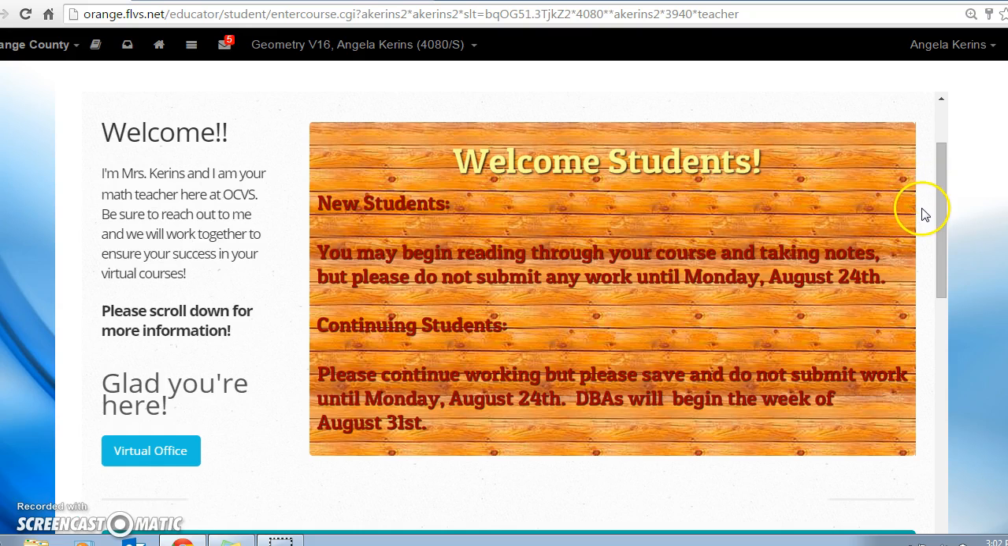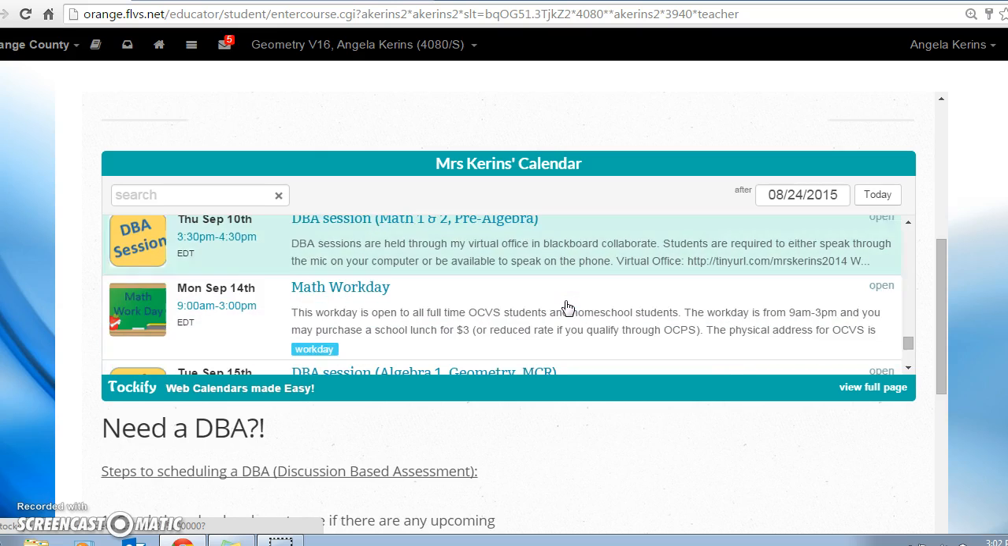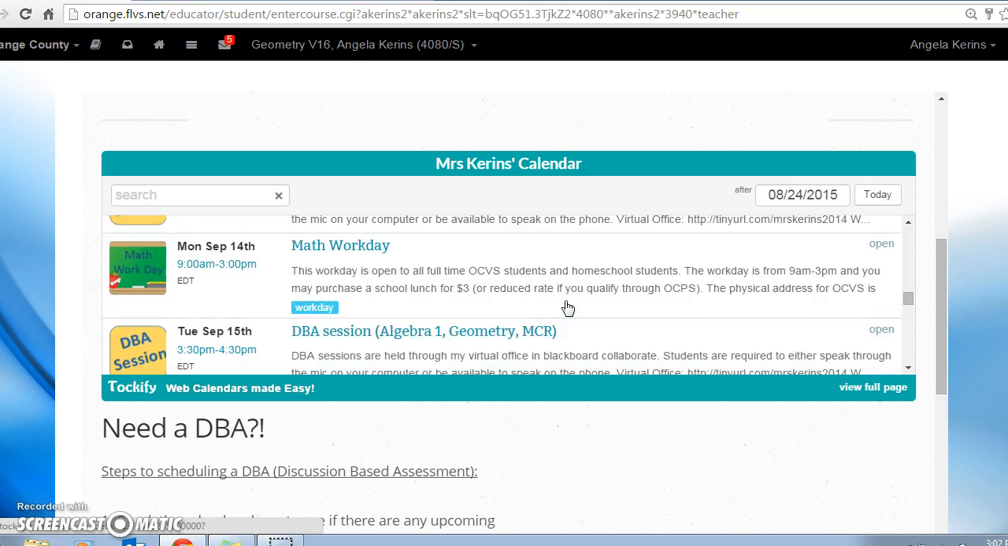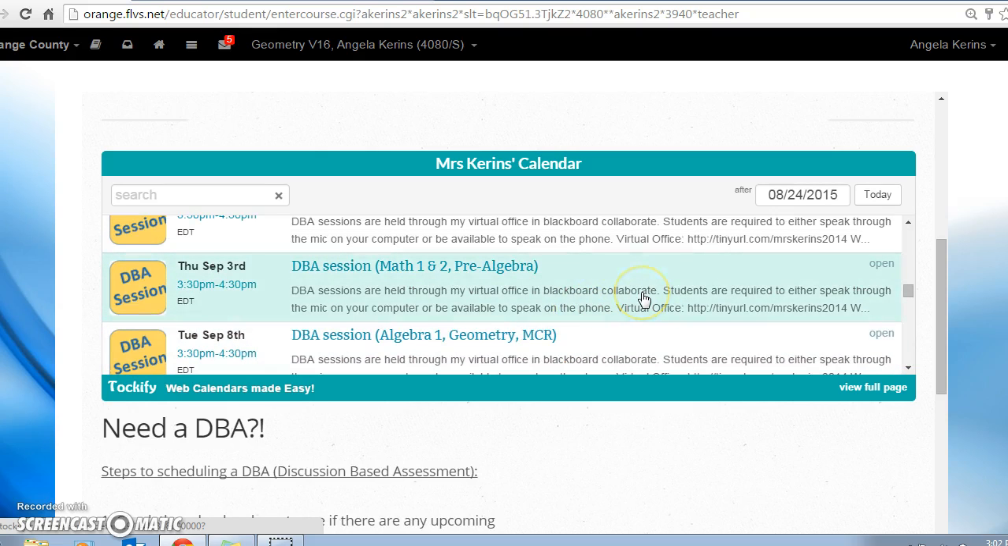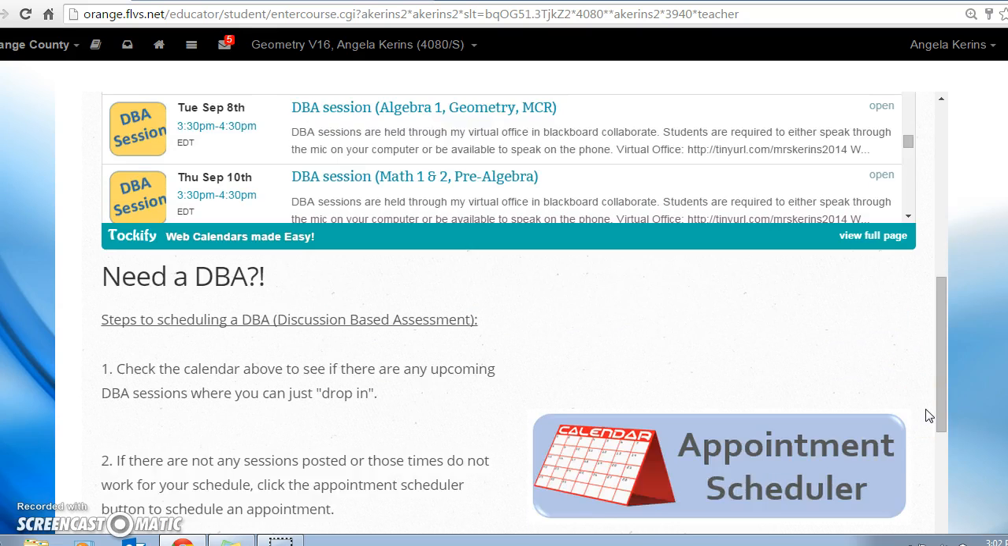As you scroll down, there is a calendar. This calendar is going to hold all the dates that I have for DBA sessions. I do my DBA sessions through my virtual office. It also has the dates on here for any upcoming work days or things of that nature. So again, this is a scroll. You can open the calendar in full screen view if you want, using the view full page, or just scroll through the calendar within the web page here.